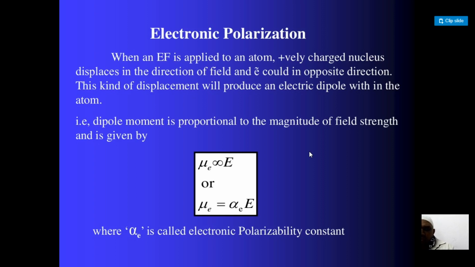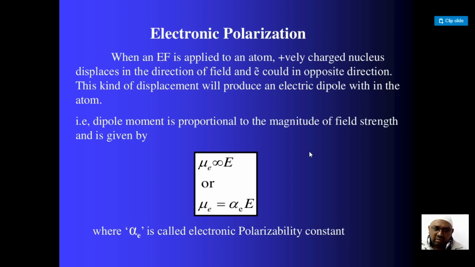So when an electric field is applied to an atom, the positive charge displaces in the direction of the applied electric field, and the electron cloud in the opposite direction, and this displacement of the positive and negative charges produces an electric dipole within the atom.